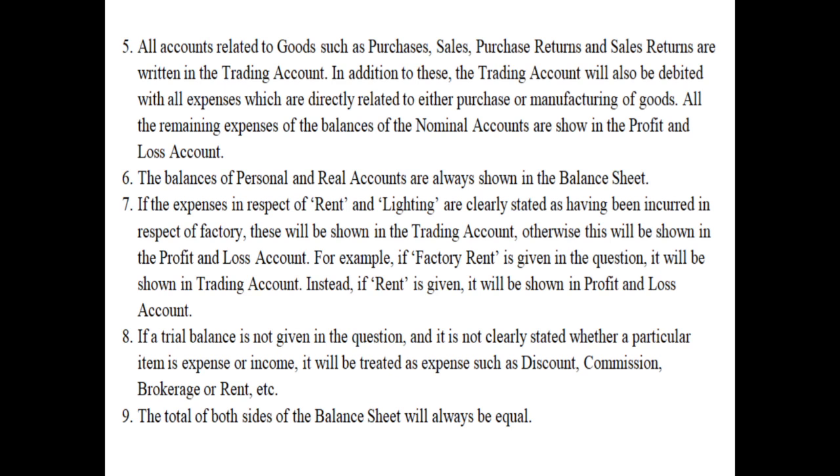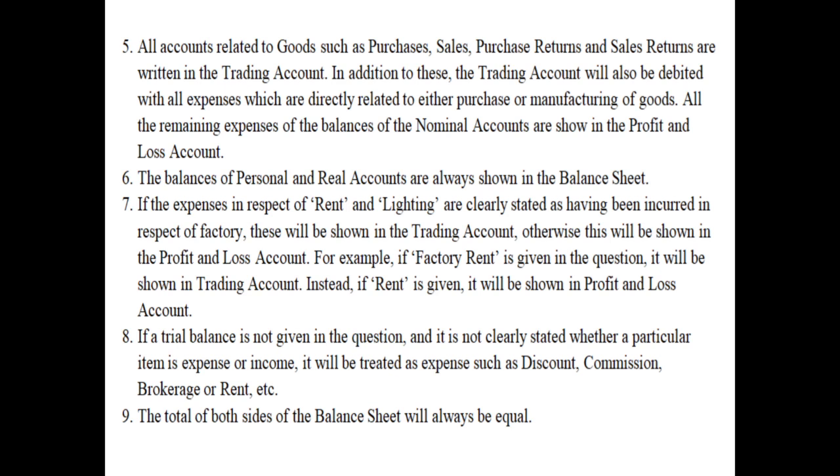Point number 8, if a trial balance is not given in the question and it is not clearly stated whether a particular item is expense or income, it will be treated as an expense, such as discount, commission, brokerage or rent, etc. Very easy point. If discount allowed is given, it will be treated as an expense and will be put on the debit side of the profit and loss account. If commission paid is given, brokerage paid is given, rent paid is given, interest paid is given, etc., that means it is clearly stating that these are paid and these are expenses, and therefore they will be put on the debit side of the profit and loss account.